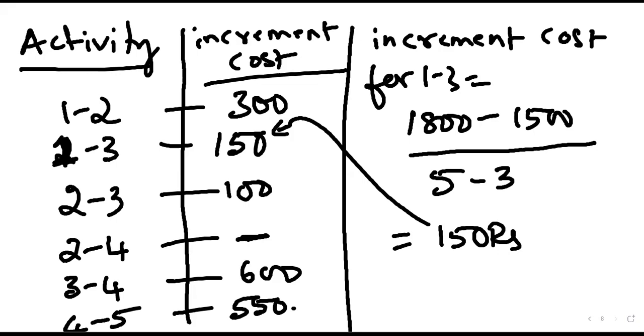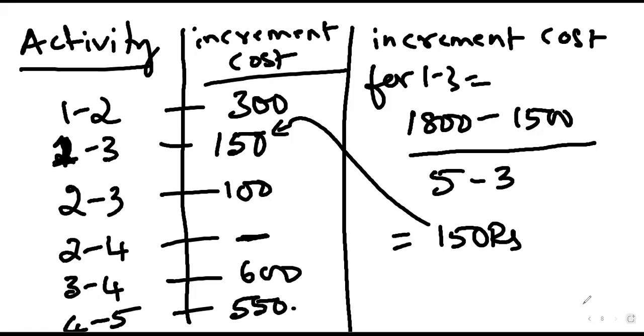So what we need to do is determine the project completion duration. How did we determine it? From the initial node to the last node, we have to determine the total possible paths.